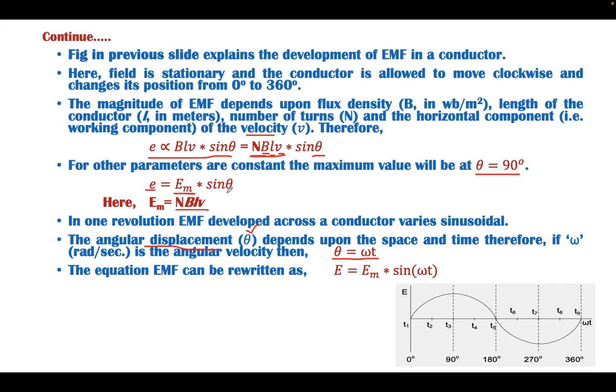Now replacing theta with omega t, because this sine function can be analyzed in terms of time. Now this is the maximum magnitude, and sine of omega t we consider because there is angular displacement in space and time, and hence we can say E is equal to Em sine omega t.